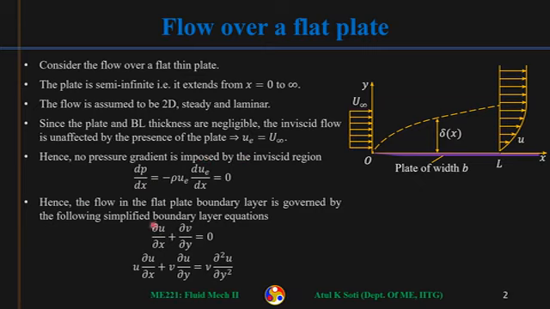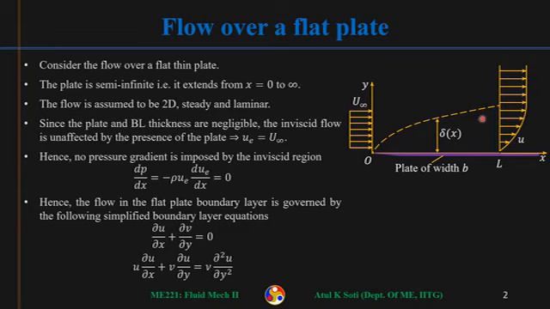Because of that, the boundary layer equations will be further simplified. That is the continuity equation plus the x momentum equation, where the dp by dx term will disappear. What is left is the advection, or inertial, terms, u del u by del x plus v del u by del y, and then the viscous term, nu del 2u by del y2.